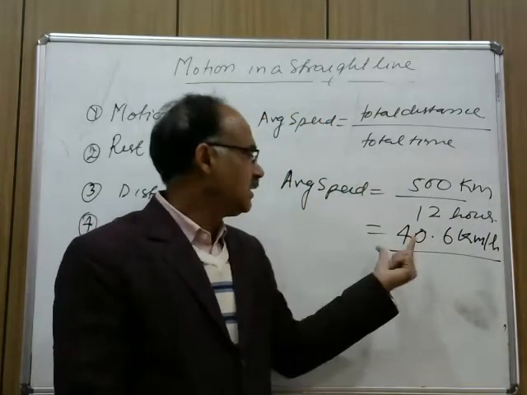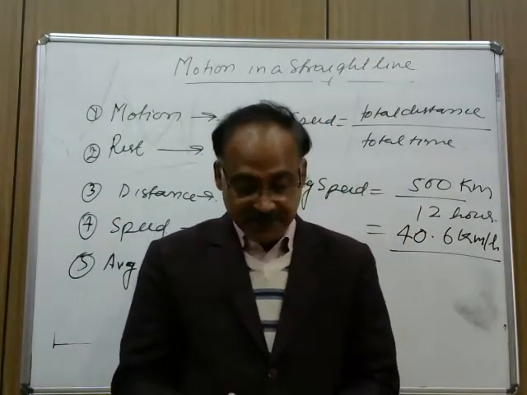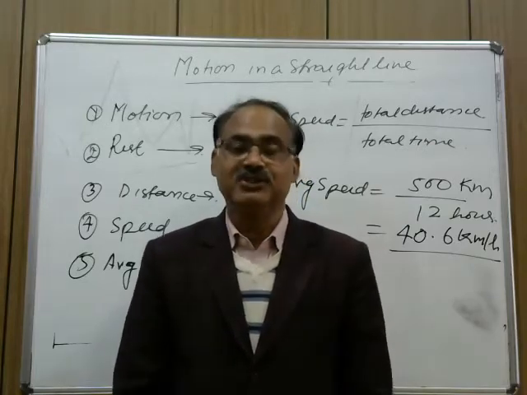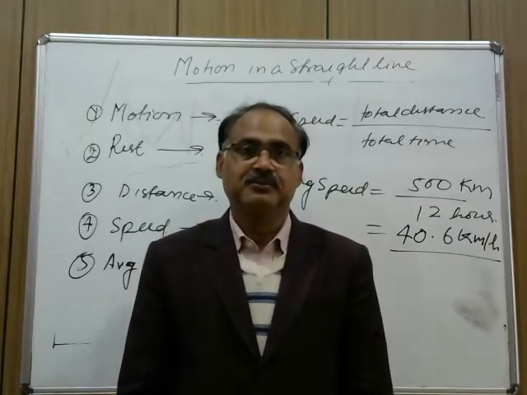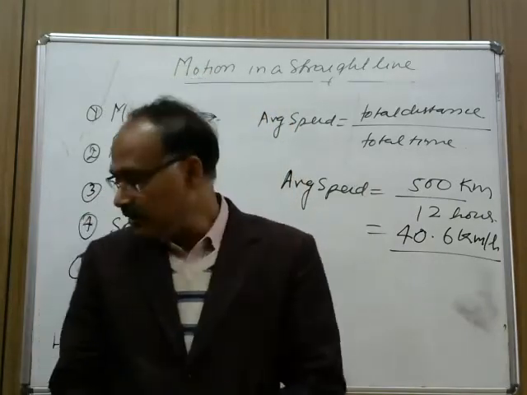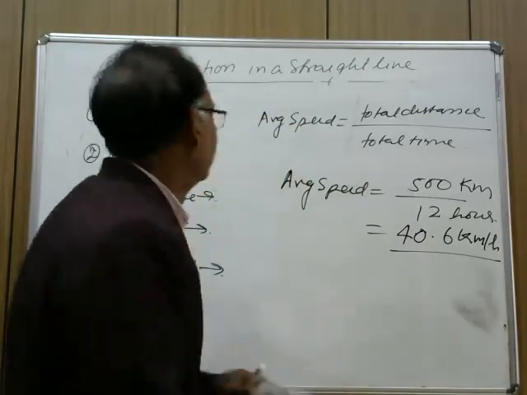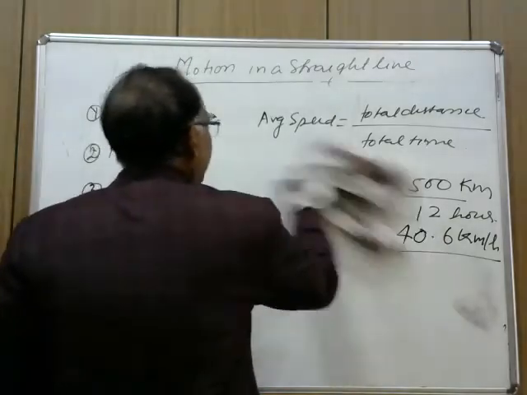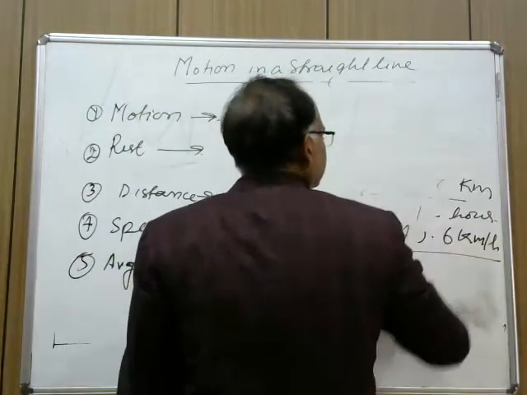So this is average speed during whole of the journey. So this was the concept of average speed. Now come to next, that is instantaneous speed.